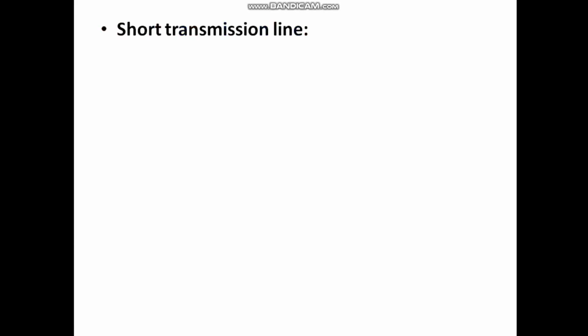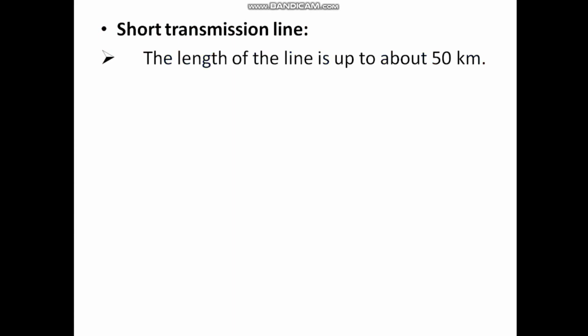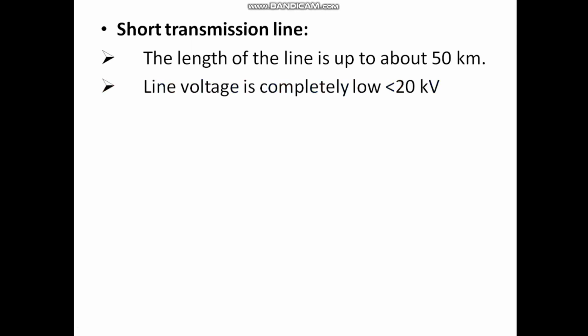So first one is short transmission line. The transmission line which is having the line length up to only 50 kilometers falls under this category of short transmission lines. Talking about the line voltage, lines having a value less than 20 kilovolts are under these short transmission lines.